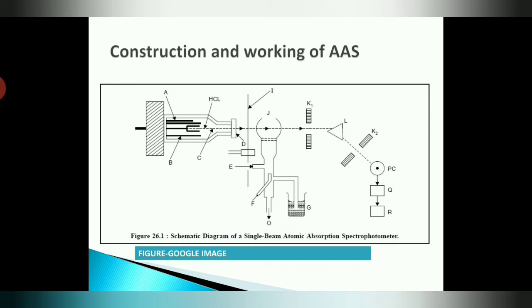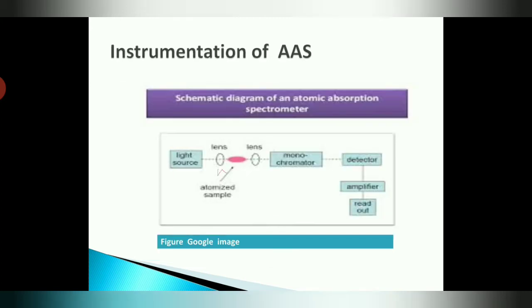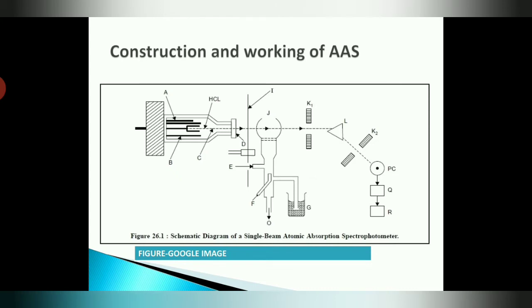Now we are focusing on the construction and working of AAS. Generally here we are using the single beam atomic absorption spectrophotometer. In that we are using the hollow cathode lamp, then a slit is used, then the sample gets introduced, then the light is transferred, then a prism is used. The prism is acting as a monochromator and passes a single wavelength of light towards the detector. P is the detector here, Q is the amplifier, and R is the readout system. As I already told you, the same sequence is used in this single beam atomic absorption spectrophotometer.